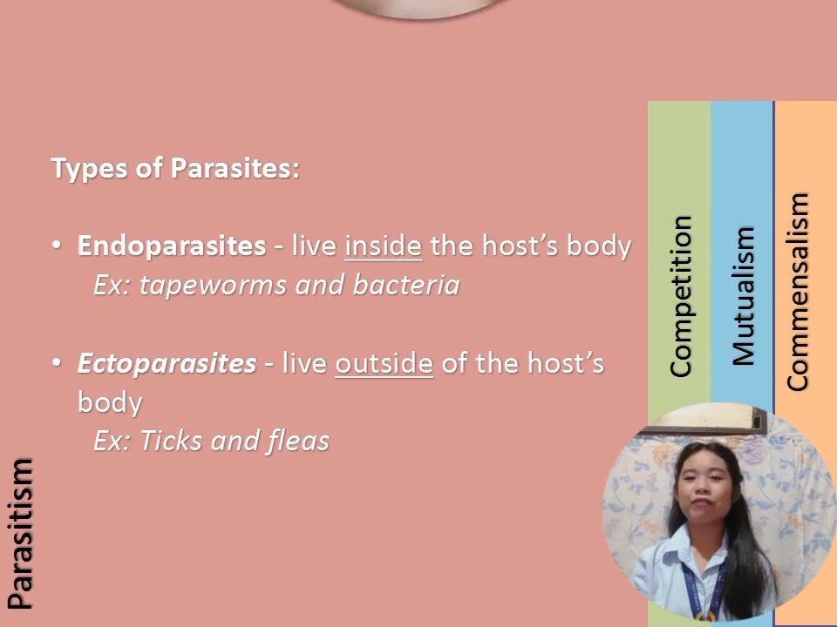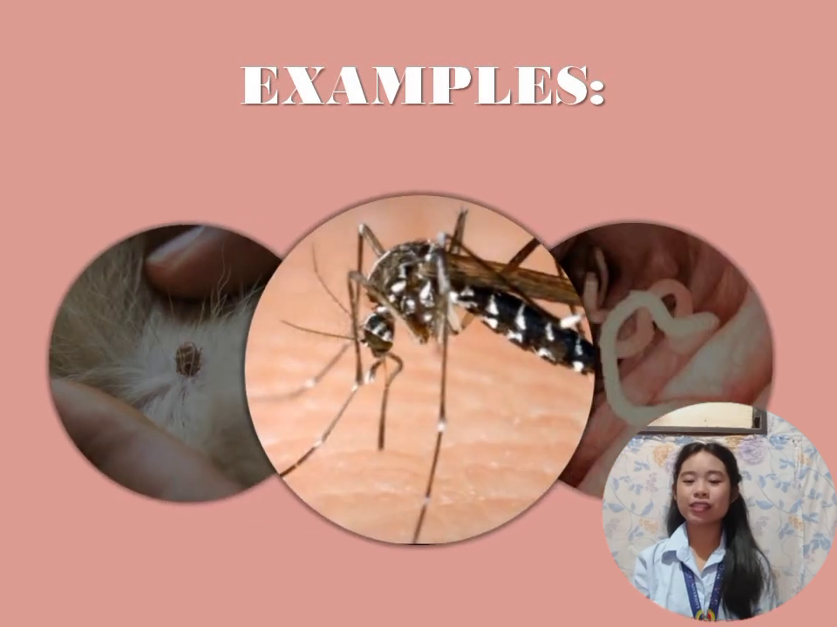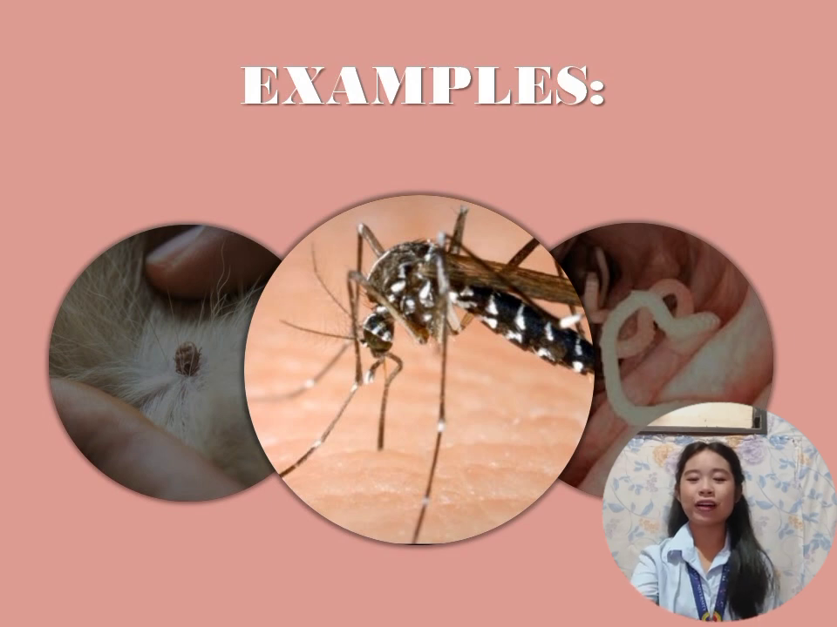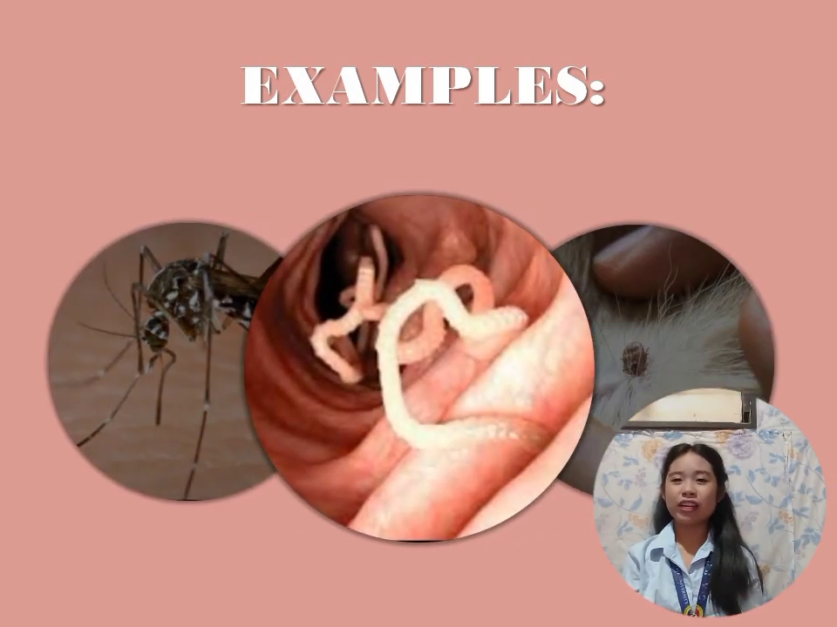So an example of parasitism is ticks. As you can see in the picture, the tick is burrowed deep into the dog's skin. Another example is the mosquito. The mosquito feeds on human blood. It is an example of an ectoparasite. Another example of parasitism is tapeworms that live inside the human intestine. So tapeworms are examples of endoparasites.